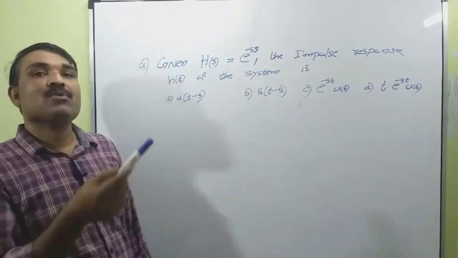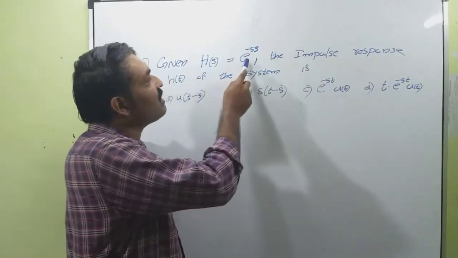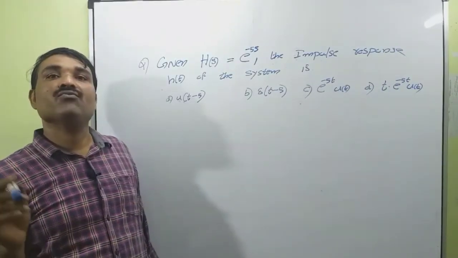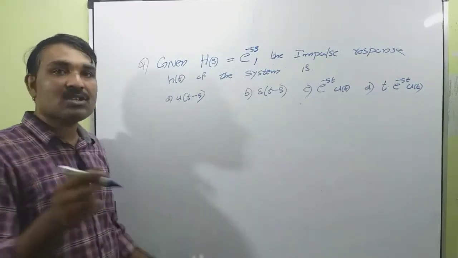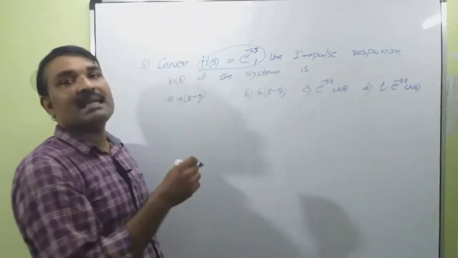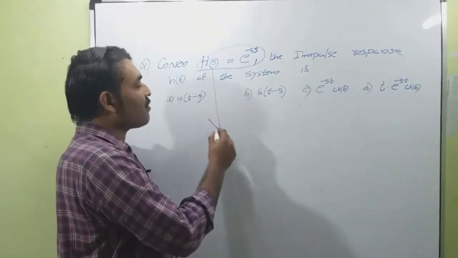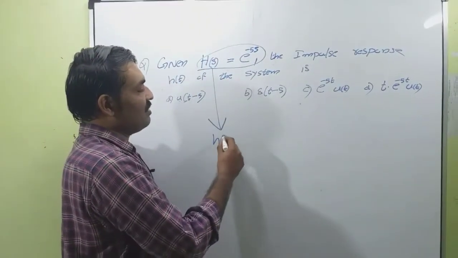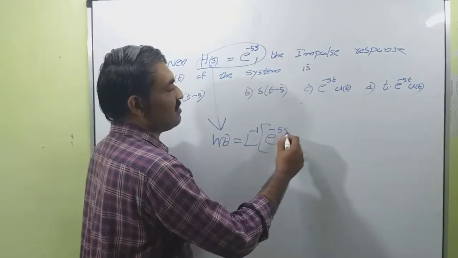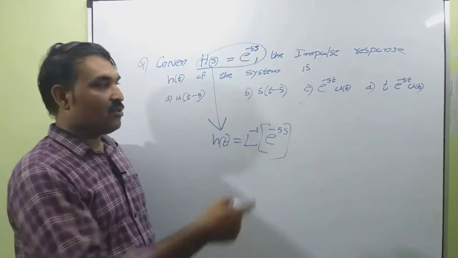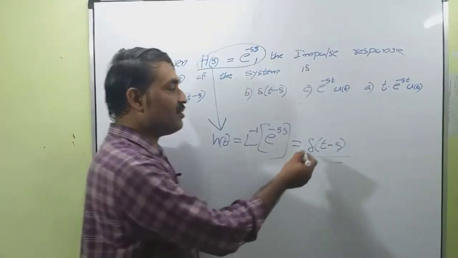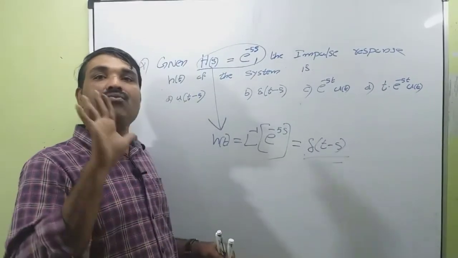Here the impulse response is given, that is H of s equal to e raised to minus 5s. Now we want to find the time domain representation of the impulse response. That is, the Laplace transform of the impulse response is H of s equal to e raised to minus 5s. Now the inverse Laplace transform h of t is equal to L inverse of e raised to minus 5s. The Laplace inverse of this term is equal to delta of t minus 5. This is a unit impulse signal delayed by 5 units.